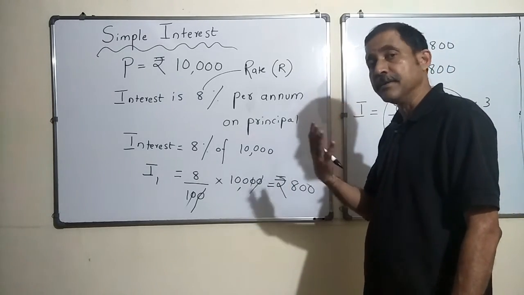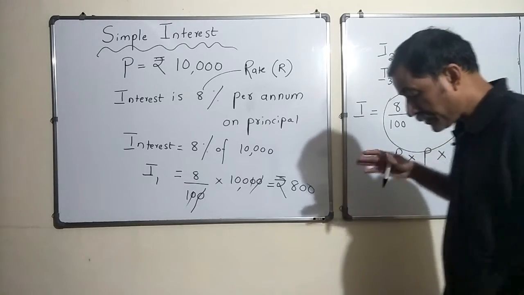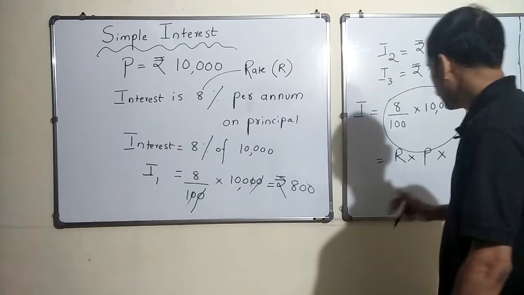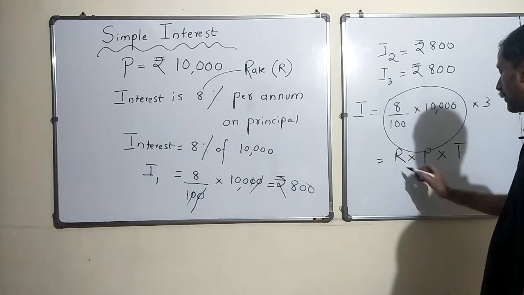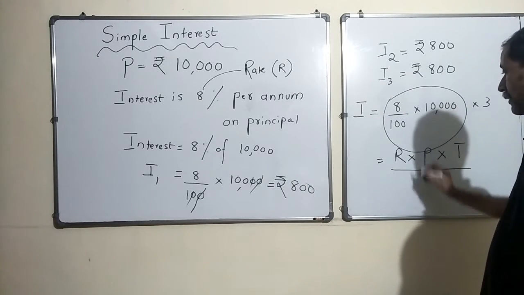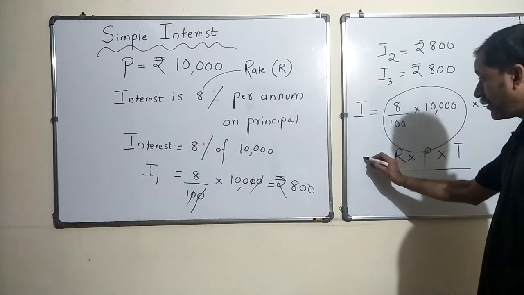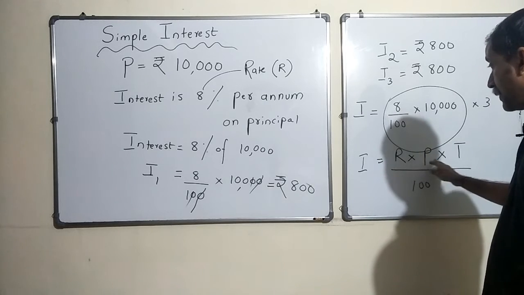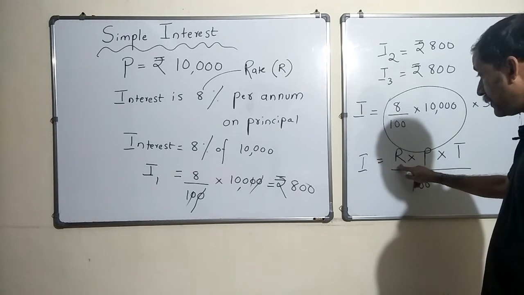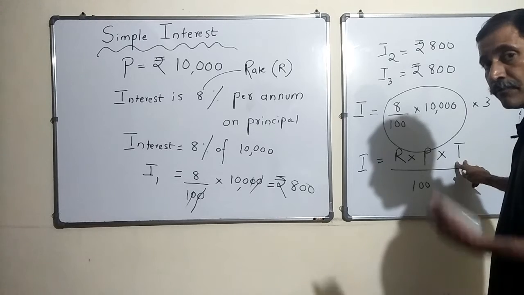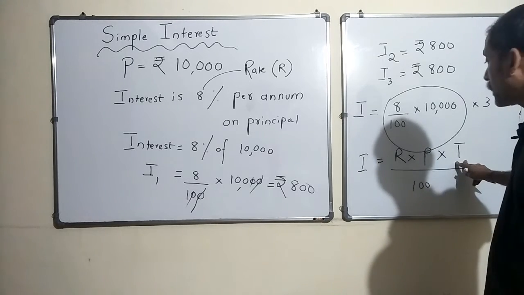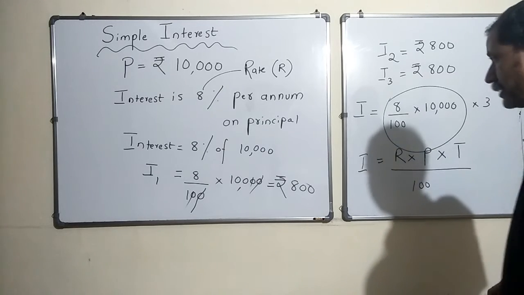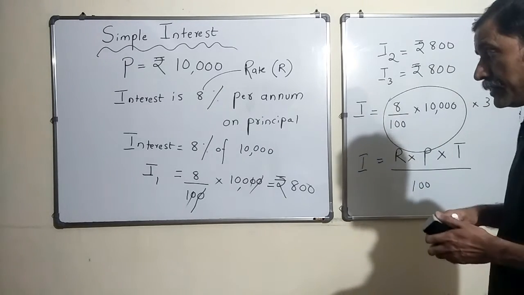So T is in terms of years, how many years you are going to keep the money in the bank, and 100 as it is. So this is the formula for calculating the interest: principal into rate of interest into time in years, by 100. That is how we calculate the interest.